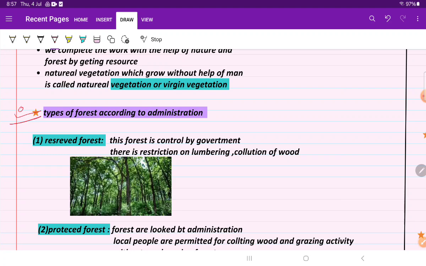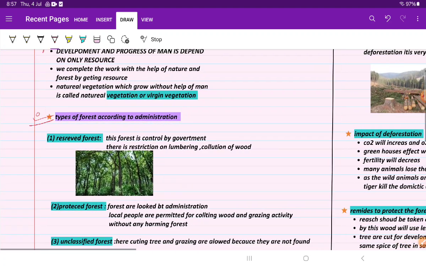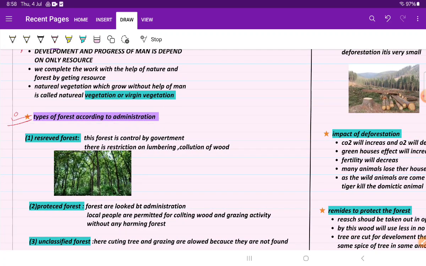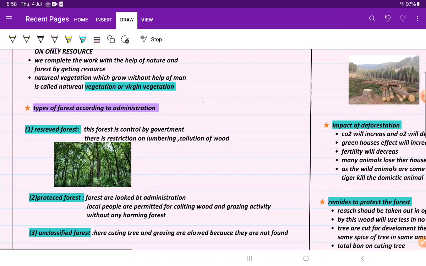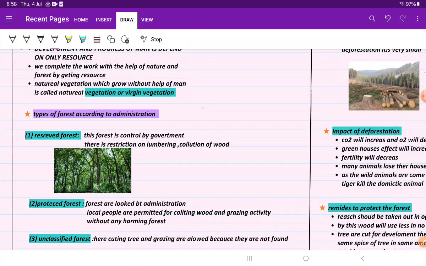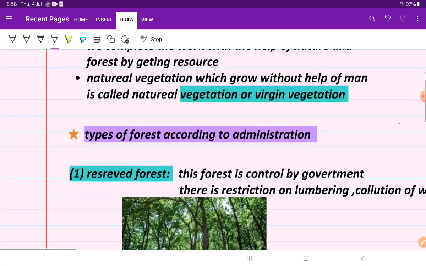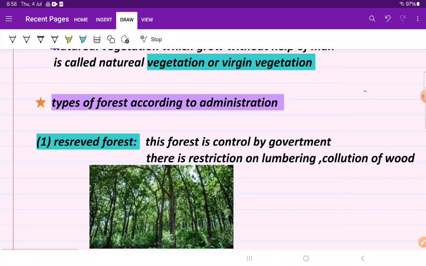Let's go ahead with the types of forest. According to my sense, you may get a 2-mark question in the board exam about forest administrative types and ownership. In the previous year's board paper that question was asked, and it has been asked for 2 years, so it may be asked for the last time in the 3rd year. So prepare this well.